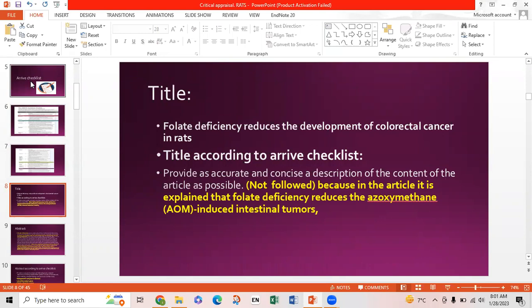This step was not followed because in the article it is explained that folate deficiency reduces the azoxymethane-induced intestinal tumors, while according to the title, colorectal cancer that is caused by any reason is reduced by folate deficiency. So according to me, this title is not very good and it's not concise.